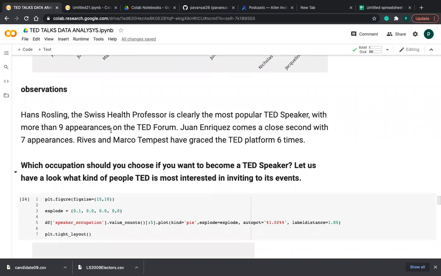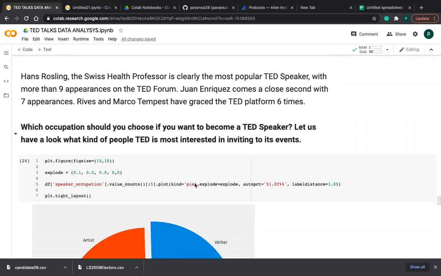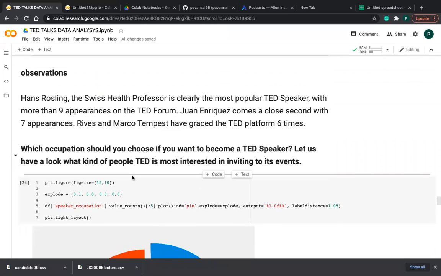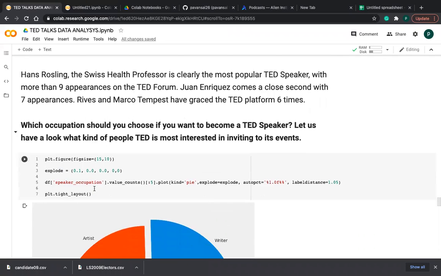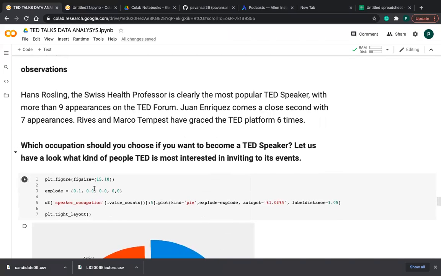So, what are the occupations of the speakers? That also I want to know. So, which occupation should you choose if you want to become a TED speaker? Let us have a look at what kind of people are most interested in innovating events. So that's why I'm visualizing this using a pie plot, friends. If you want to draw a pie plot, this explode is a very important parameter to draw the pie plot, friends. So I put these 4 values. I will tell why I put these 4 values.